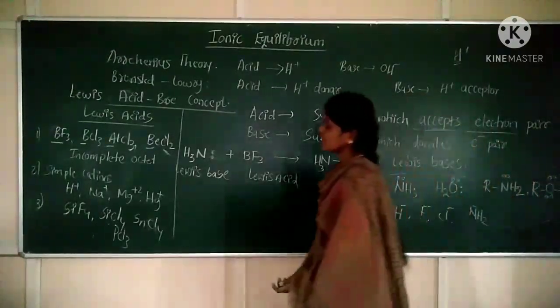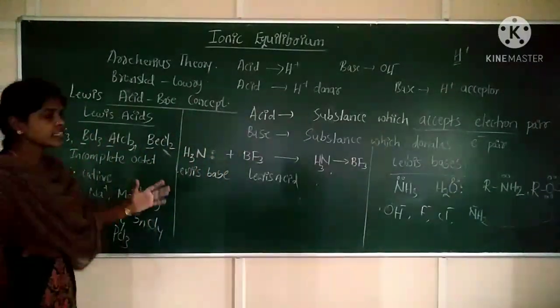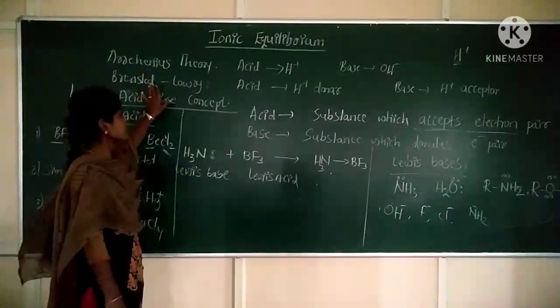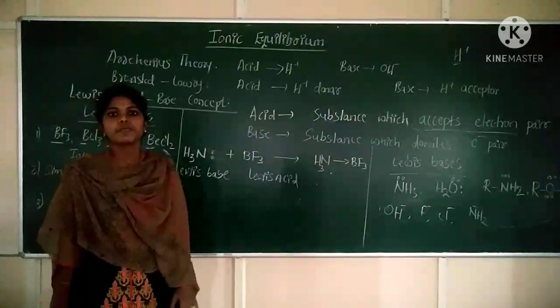Next, Lewis bases examples: NH3, H2O, RNH2, alkyl amine, alcohol, hydroxyl ion, fluoride, NH2 minus. So these are the Lewis bases. Clear? So these are the acid base theories. First one is Arrhenius theory, second one is Bronsted-Lowry theory, third one is Lewis theory. Clear?